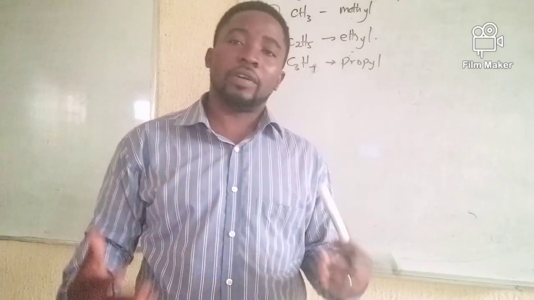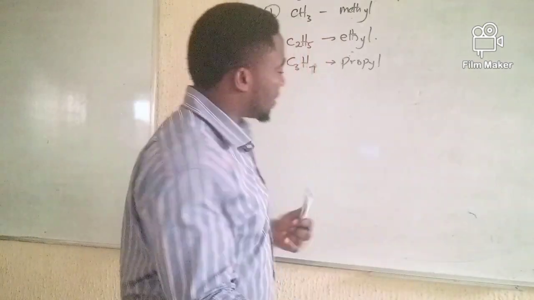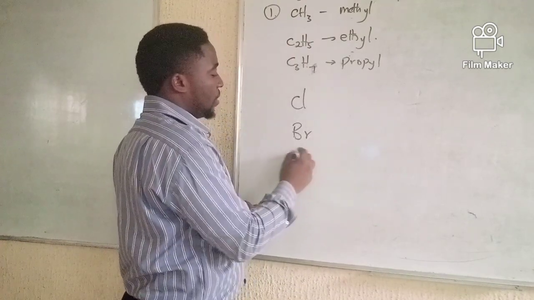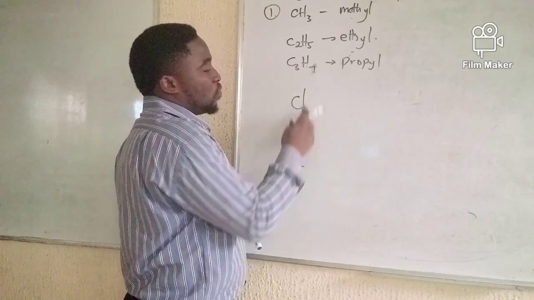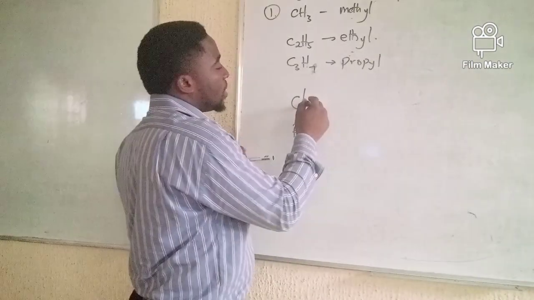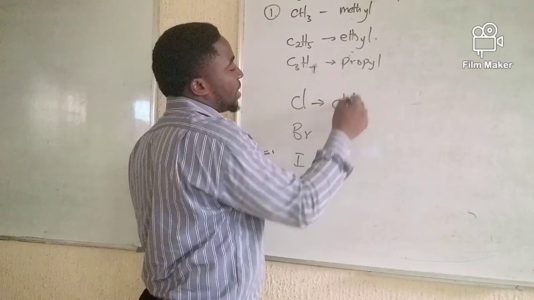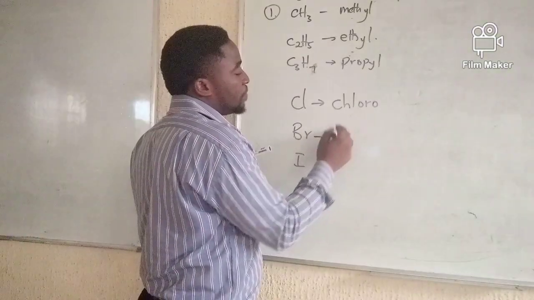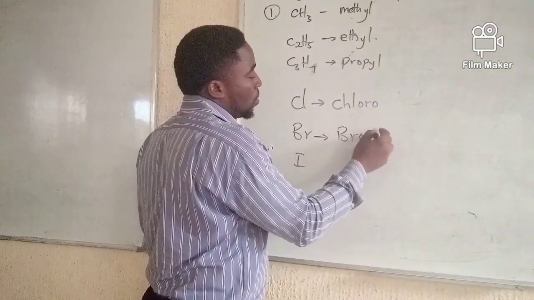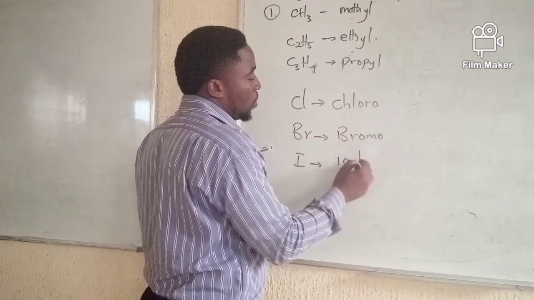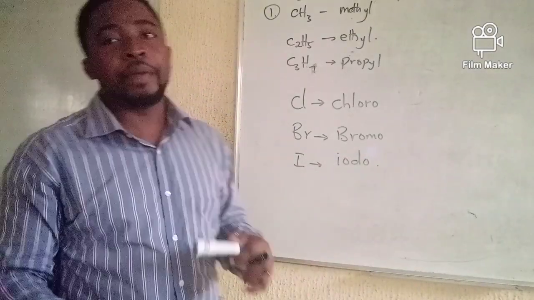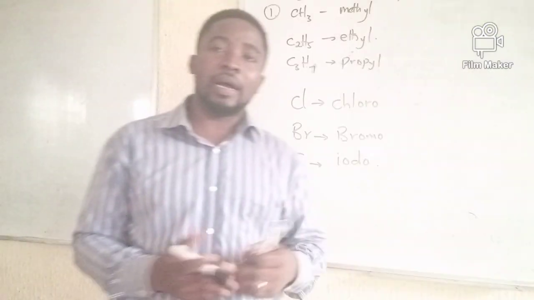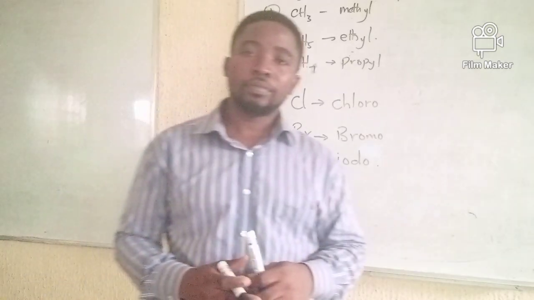Then halogens can also function as substituent groups. For example, chlorine, bromine, iodine. Then when you see them on the hydrocarbon chain, their name is pronounced as, when they function as substituent groups, like the chlorine becomes chloro, the bromine becomes bromo, then the iodine becomes iodo, fluorine becomes fluoro, and so on and so forth. So halogens can function as substituent groups.